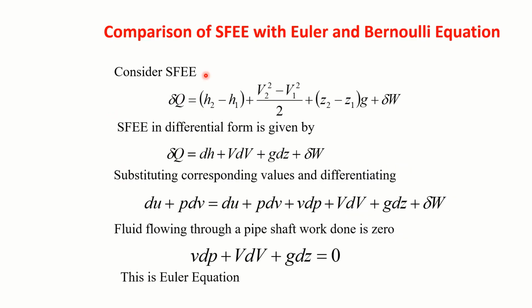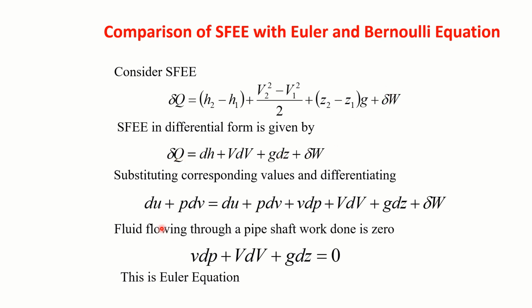Let us compare the steady flow energy equation with Euler and Bernoulli's equation. We can write the steady flow energy equation like this. In the differential form, we can write it as dH, and this we can write as VdV, because if we integrate again, I will get back this. This we can write like this.